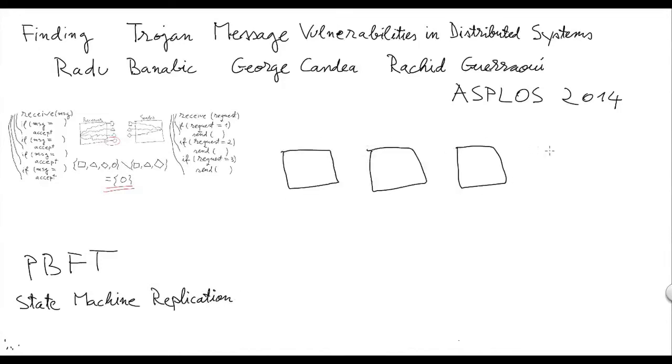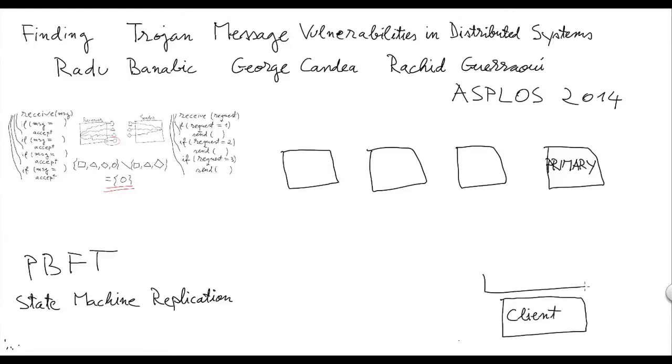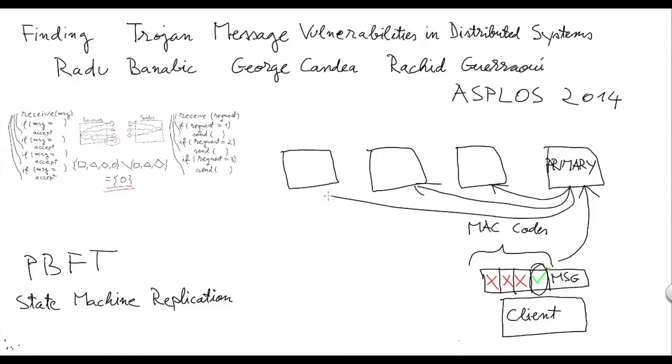Suppose you have a PBFT deployment consisting of 4 replicas, one of which is a primary. Client nodes of PBFT generate messages and authenticate them using 4 private key authentication fields, one for each replica. Suppose that we have a malicious or even a buggy client which generates a message that has correct authentication fields for the PBFT primary but has incorrect fields for every other replica. If the client sends such a message to the primary, it will check its own authentication field and see that it's valid, and will then broadcast the message to every other replica. Now, the other replicas, when they check the message, will detect incorrect authentication fields, and therefore they will see that the message is incorrect.